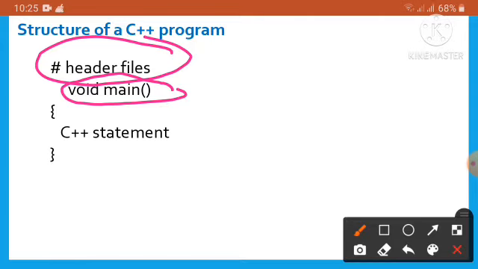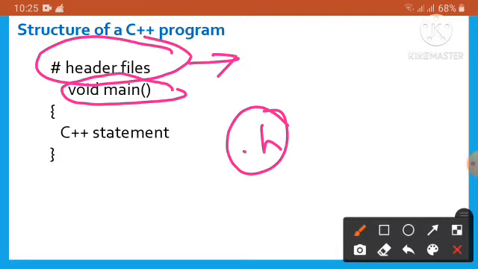What is the header files? Header files are used in a programming language to define the layout of the data contained in a program. The purpose of header files is to hold the declaration in a program. All the header files use the extension .h. So we have to include here all the header files at first.